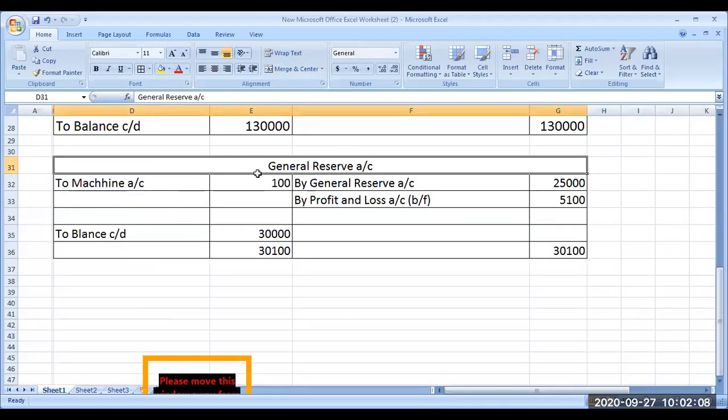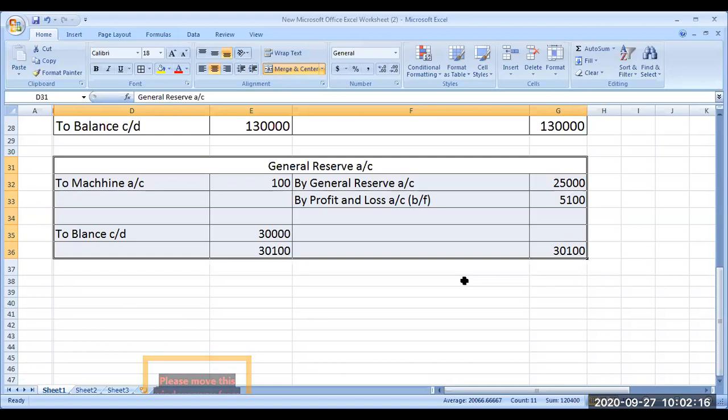See, this is just workings. You can prepare it like this, or you can calculate mentally and write it. In the exam, these accounts need not be prepared very neatly. You can just do a mental calculation and write it. That's also fine.